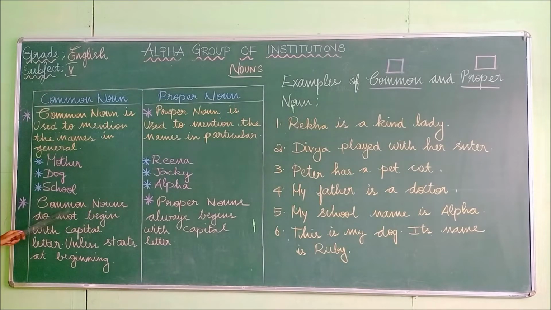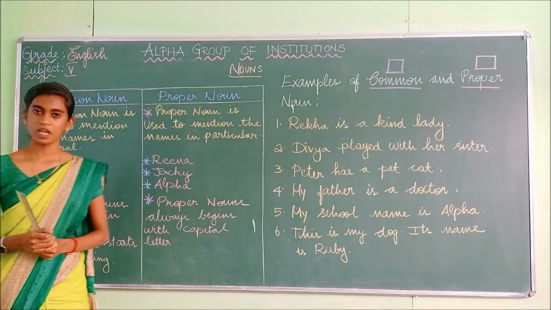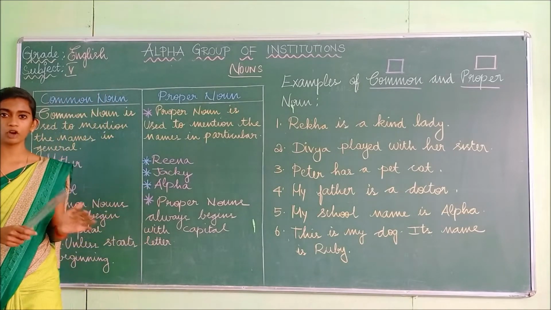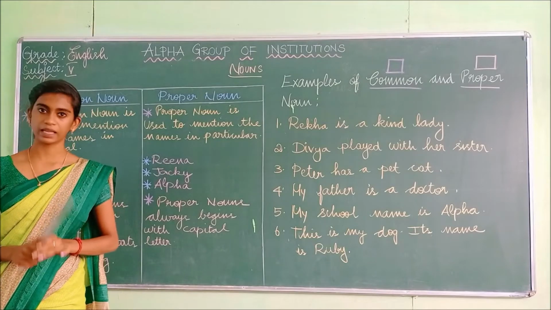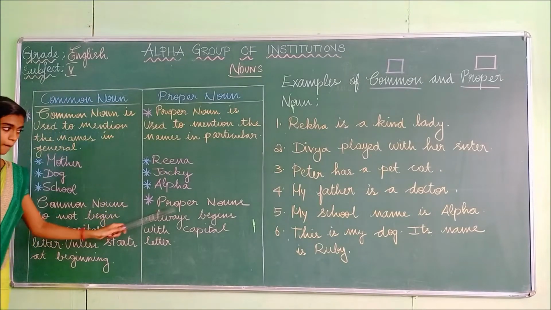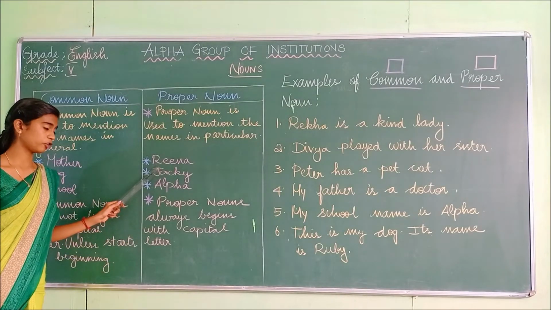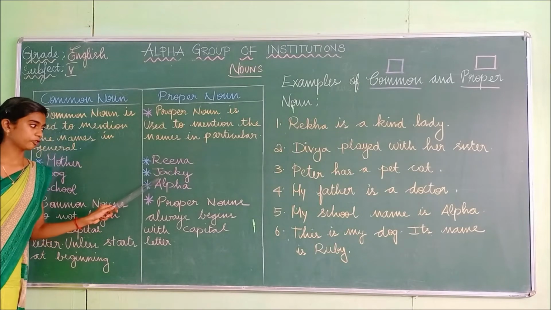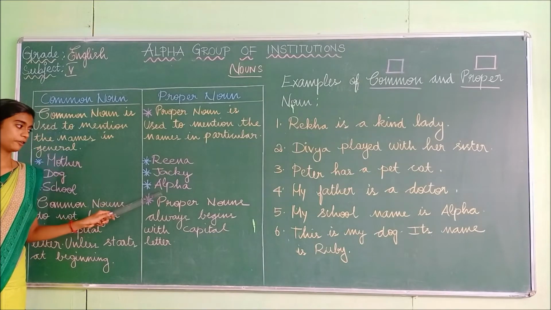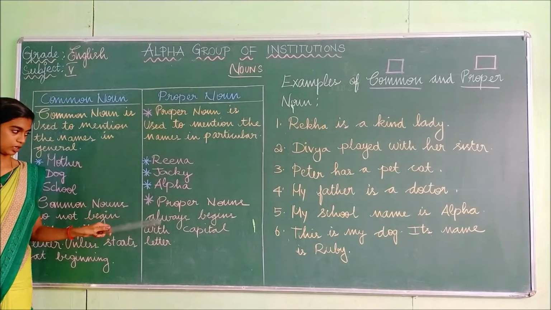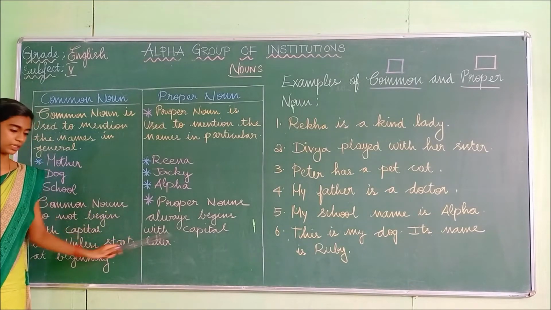And the third one, common nouns do not begin with capital letters unless they start at the beginning. Okay, so do common nouns begin with capital letters? No, unless it comes at the beginning of the sentence, it won't start with a capital letter. But proper nouns always begin with capital letters. Look here. Reena starts with a capital letter, Jackie starts with a capital letter, and the school Alpha starts with a capital letter. So proper nouns always begin with a capital letter.